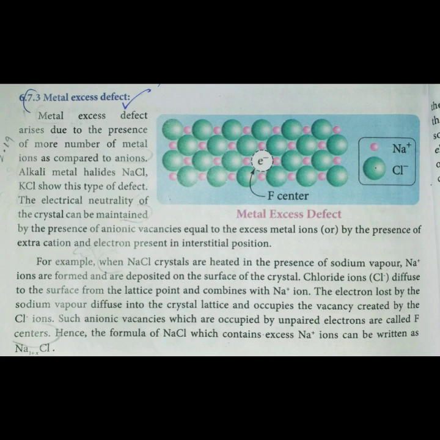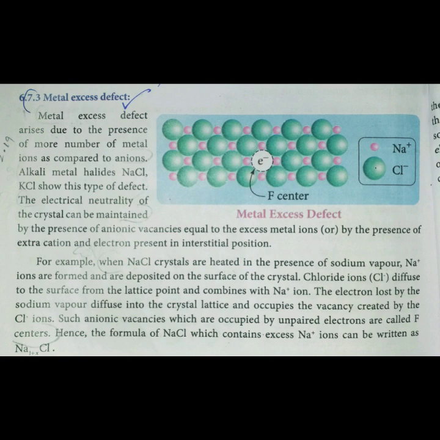The chloride ion diffuses to the surface from the lattice point and combines with the Na plus ion. So the electron lost by the sodium vapor diffuses into the crystal lattice and occupies the vacancy created by the chloride ion.